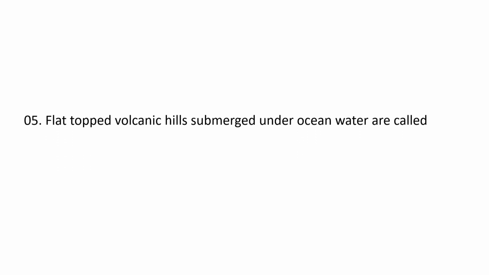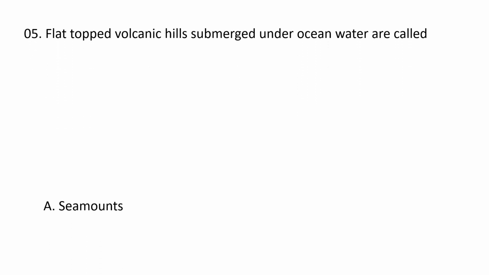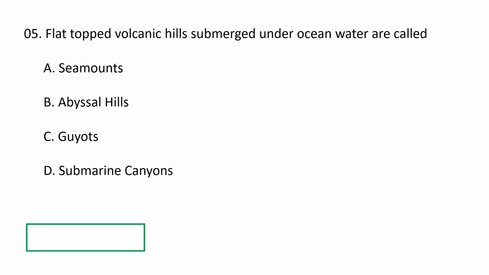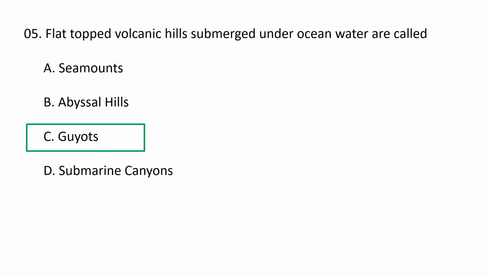Next question. Flat-topped volcanic hills submerged under ocean water are called A. seamounts, B. abyssal hills, C. guyots, D. submarine canyons. So the correct option is C. guyots. Guyots are underwater volcanic mountains with a flat top more than 200 meters below the surface of the sea.